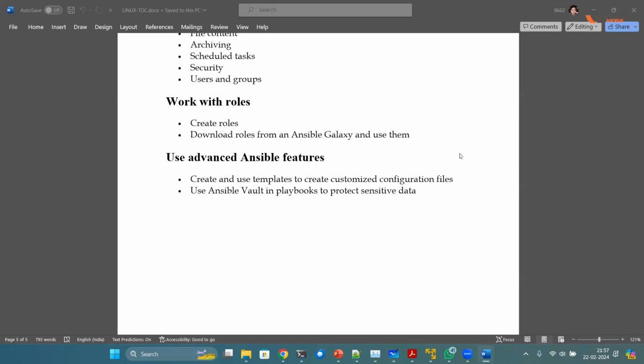Anything else, guys? Any other question? Yes, sir. I have kept it in the chart. Sorry. Just a second. Okay, so other automation tools available in the market, how is Ansible different from them?